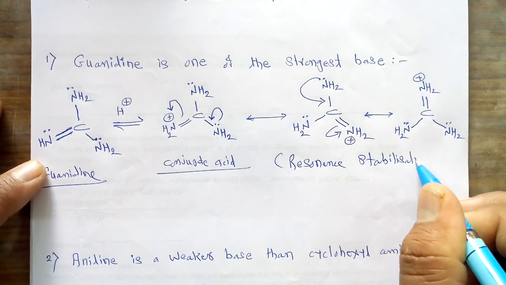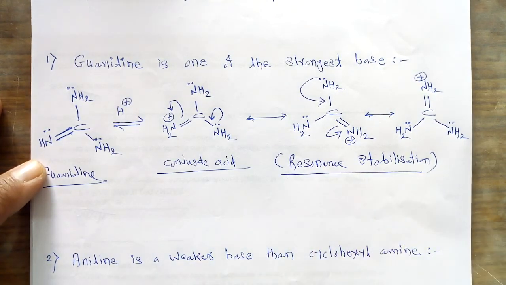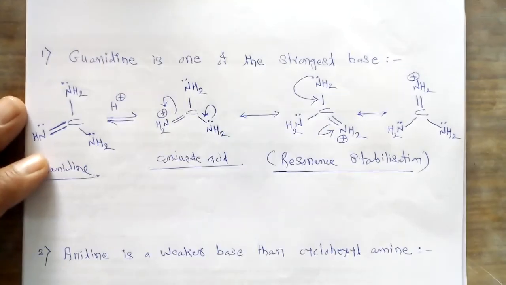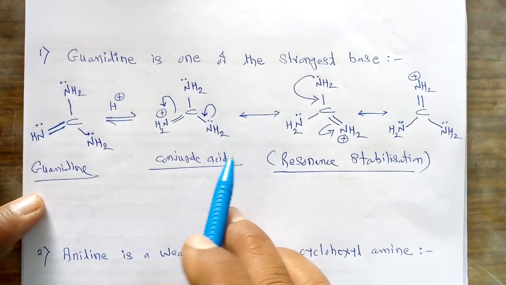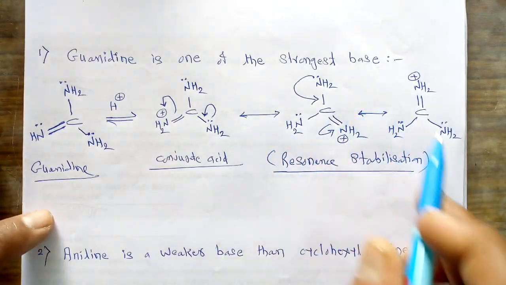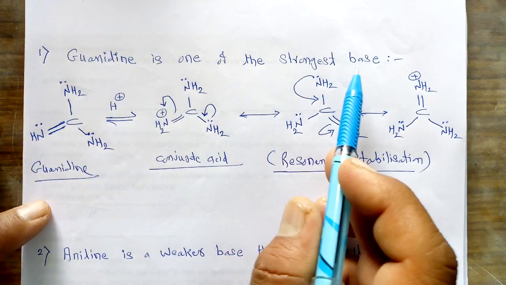Resonance stabilization is there, and we know very well that as the given structure becomes resonance stabilized, it indirectly increases the strength of the given base. So due to such resonance stabilization, guanidine is called the strongest base. Why is it the strongest base?